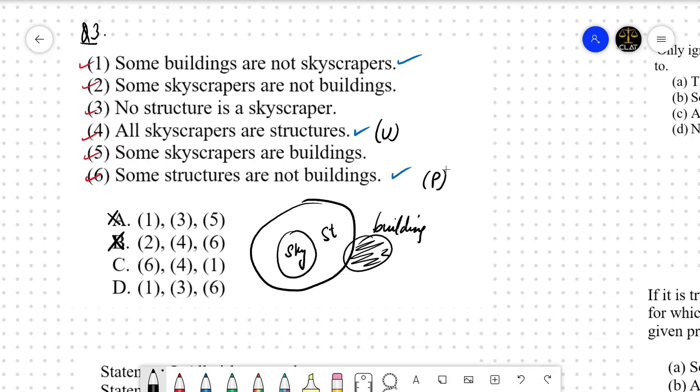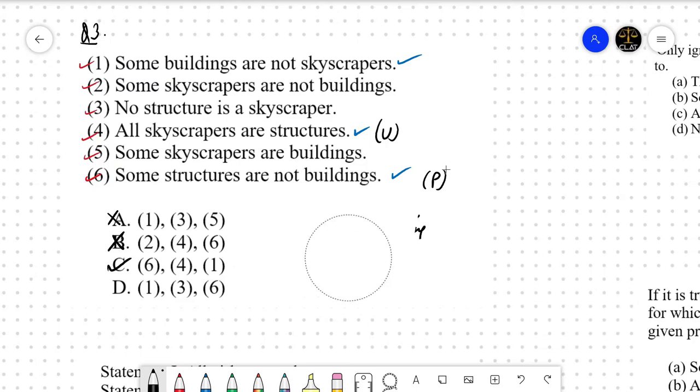And we know all skyscrapers are inside structures, which means at least one building would exist at any point of time which is not a skyscraper. If you take the statement some structures are not buildings, and we know skyscrapers are inside structures, we can say some buildings are not skyscrapers, right? I hope you get this. Option C is the correct option.